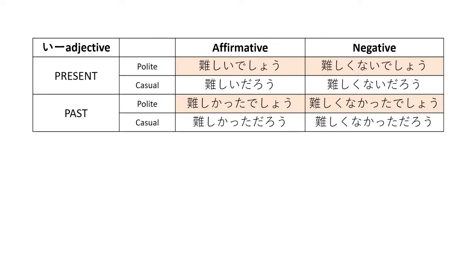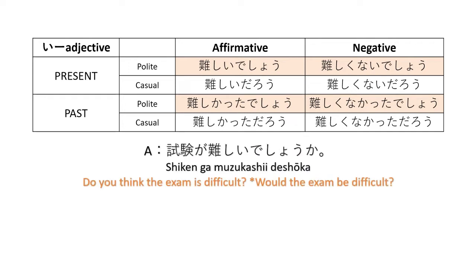Alright, now we can use deshou with i-adjectives, na-adjectives, nouns and verbs. So here we have the i-adjective. Muzukashi deshou. Shiken ga muzukashi deshou ka? Do you think the exam is difficult? Or would the exam be difficult? Again, we can also use probably. Would the exam be probably difficult? But again, we do not always use probably when adding tentativeness. And again, in English, there are different translations when adding tentativeness or politeness to the question.